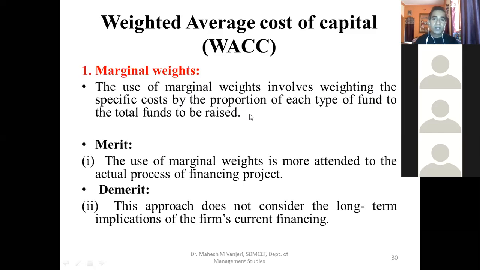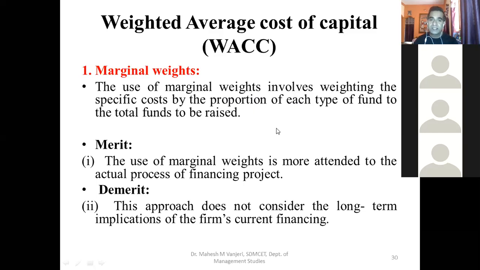Let us say a company has a capital of 1000 crore rupees, of which 500 crore is raised from equity, 250 crore from preference shares, and 250 crore from debentures. So the proportion of equity capital is 50%, preference capital is 25%, and debentures is 25%.